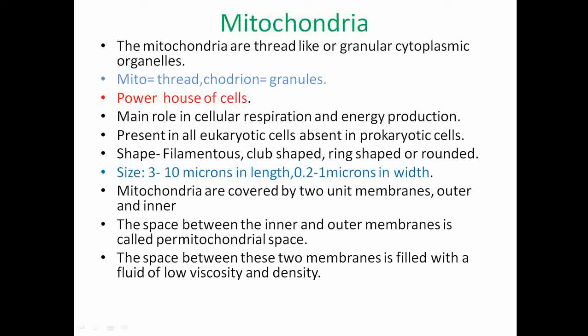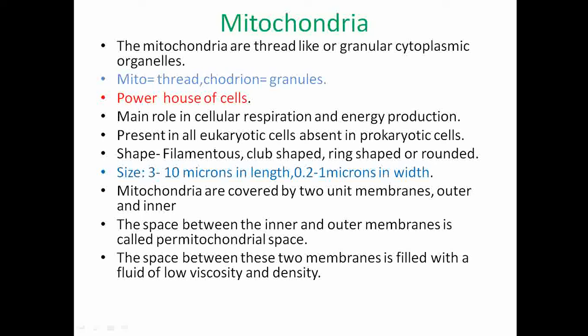These mitochondria are found in all eukaryotic cells including plants and animals, but they are absent in prokaryotic cells. They have different shapes like filamentous, club shaped, ring shaped, or rounded, and the size varies in different cells. The range is from 3 to 10 microns in length and about 0.2 to 1 micron in width.